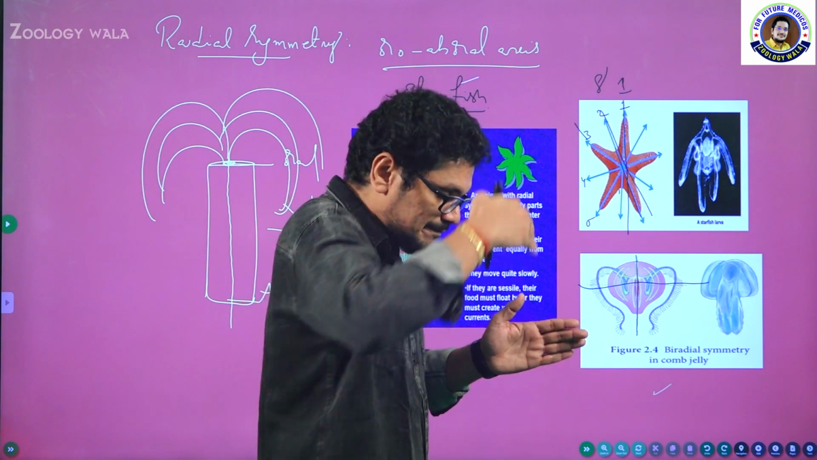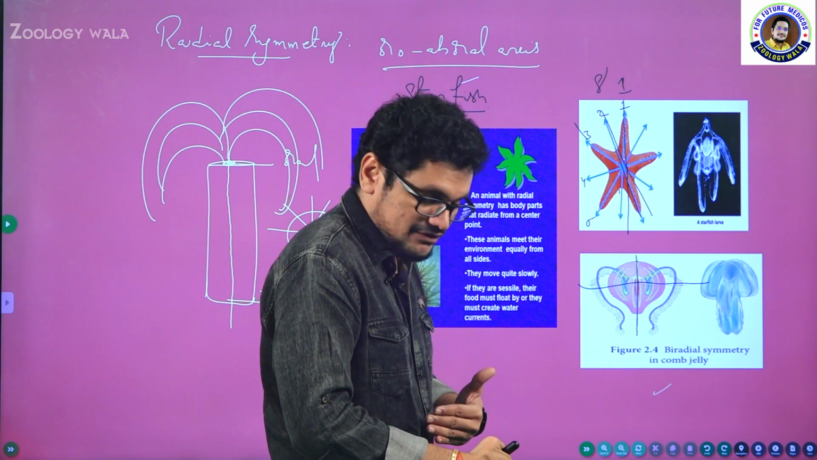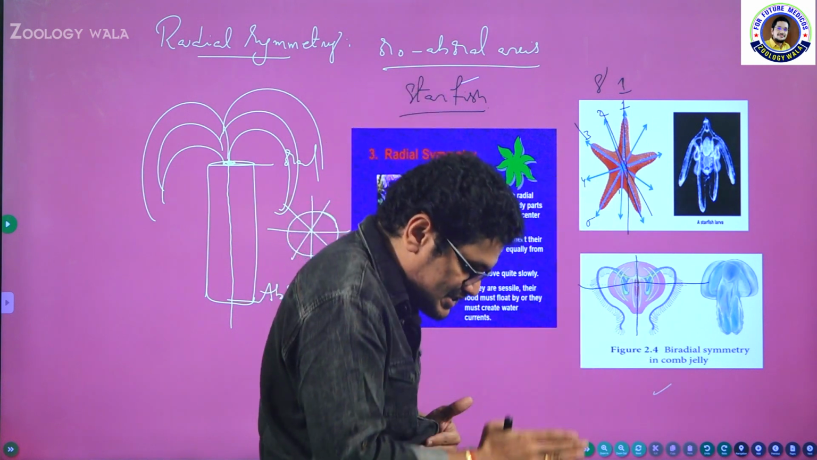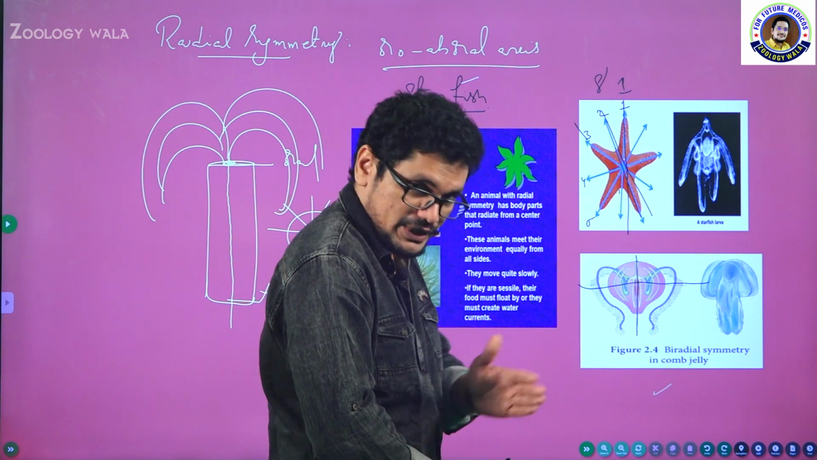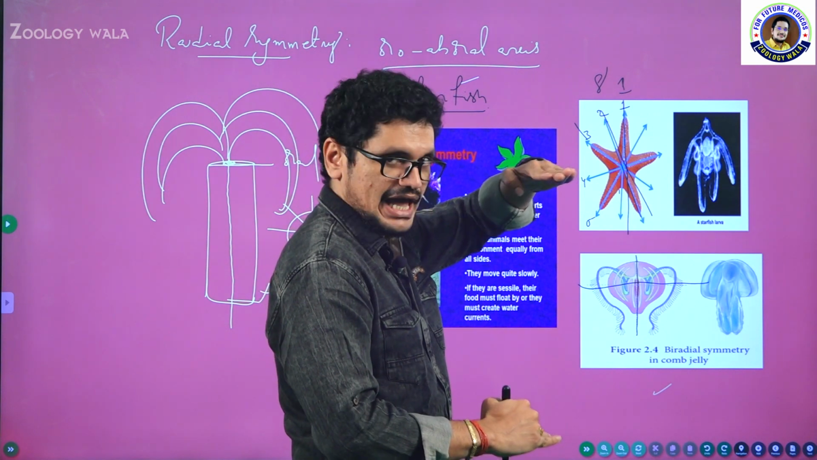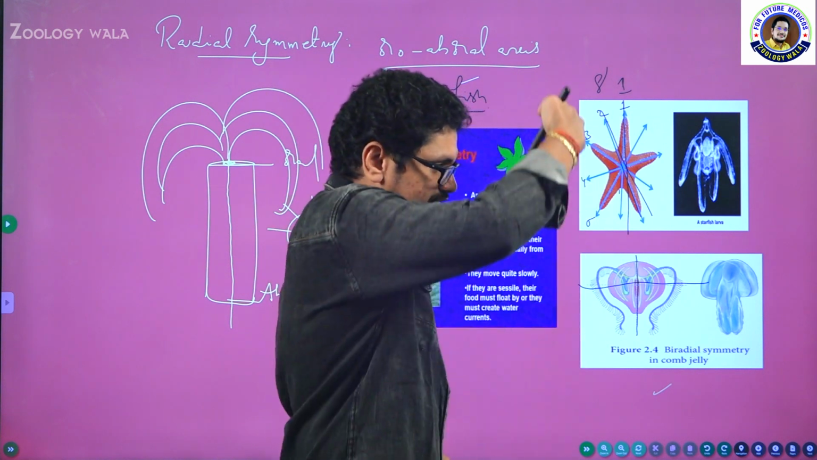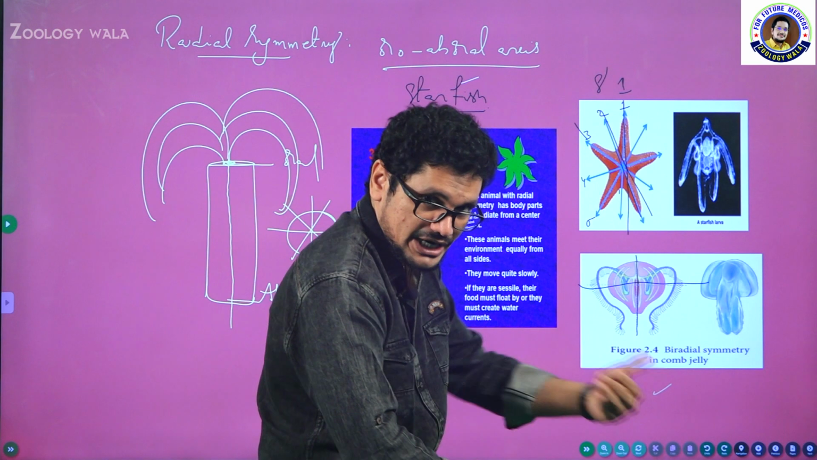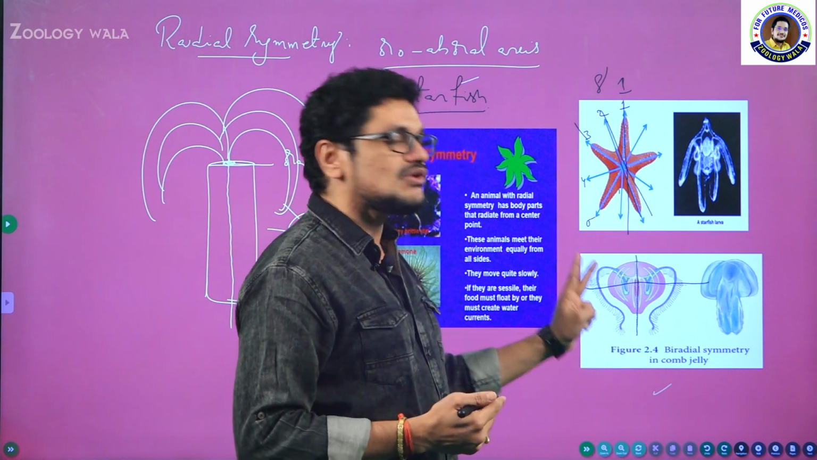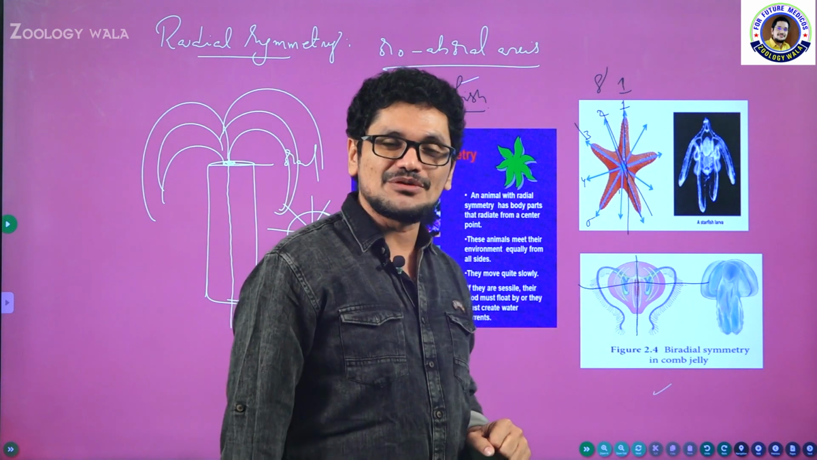Listen, just see here. In one direction, this is one direction where you will get 2 equal halves. This is the first one, and the second one, this is the second division where you can get 2 equal halves. The animal is present like this. This is the oral end and this is the opposite end, the anal end. In this direction, if you cut the organism, you will get 2 equal halves. So 2 equal halves are possible in 2 directions only. That is the reason why this is called biradial symmetry.